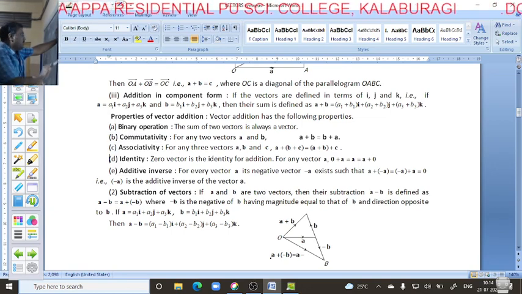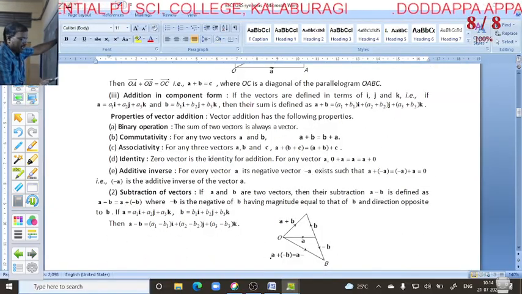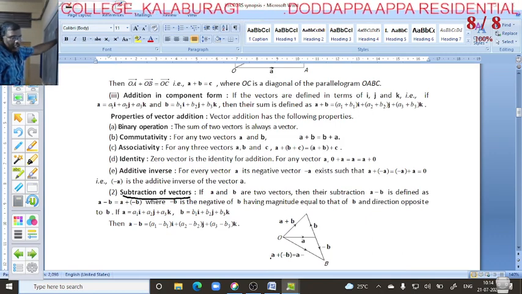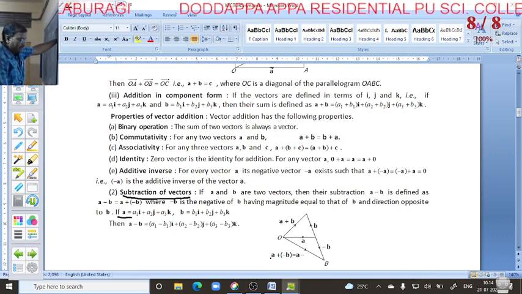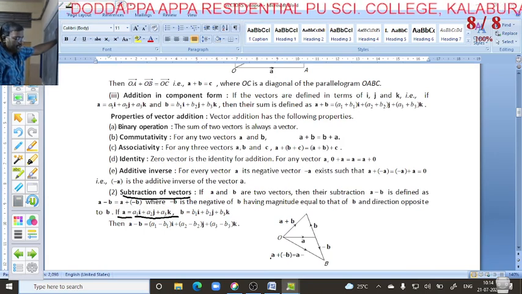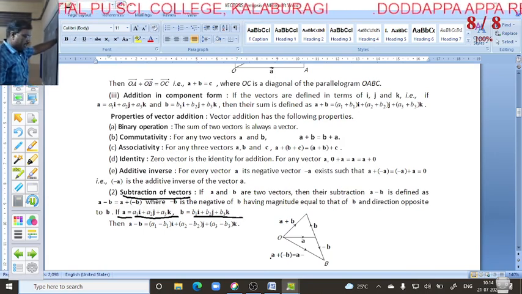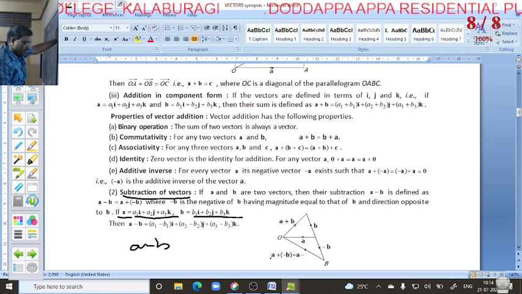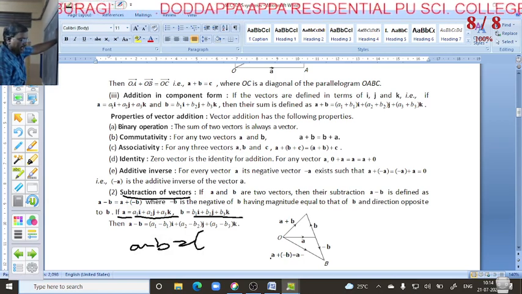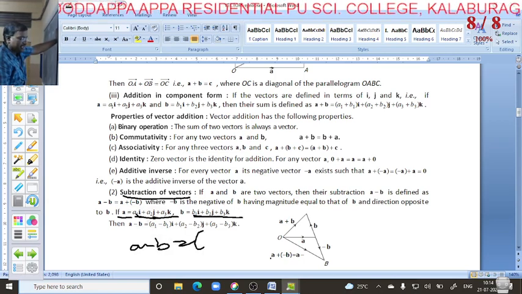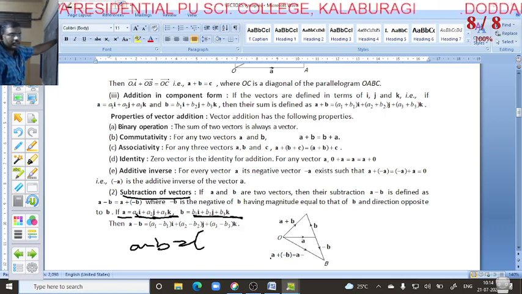Next we go for subtraction. How to subtract two vectors? Here also it is the same. First take vector A equal to A1 i plus A2 j plus A3 k and B1 i plus B2 j plus B3 k. If you take vector A minus vector B, you have to subtract the i term, j term, k term.